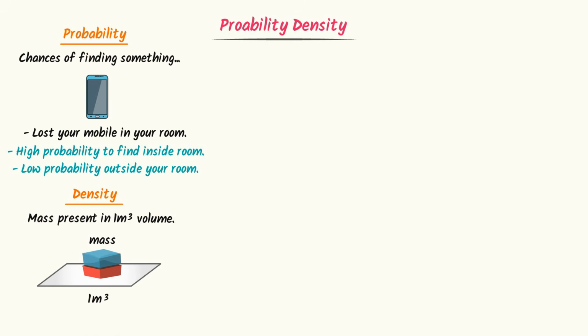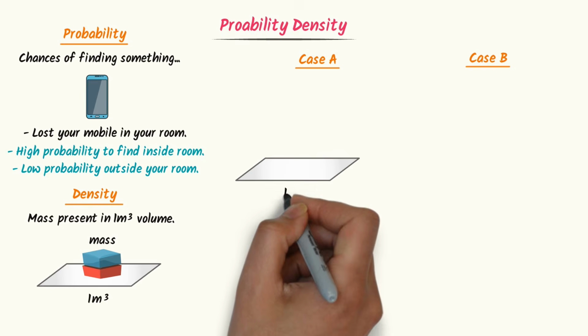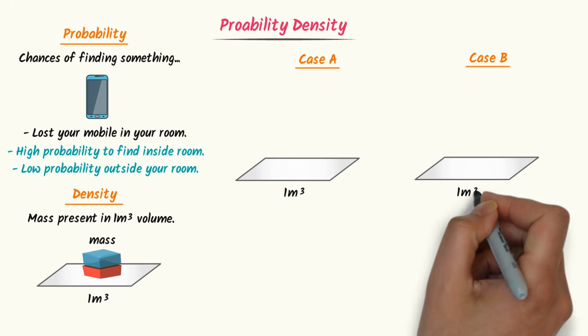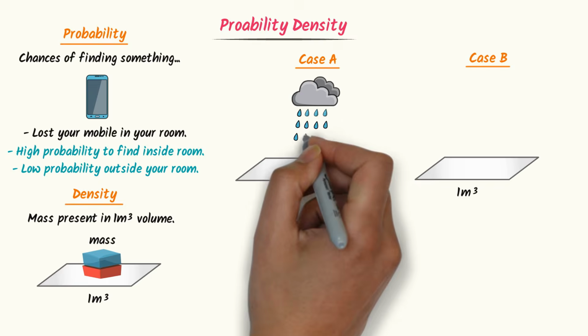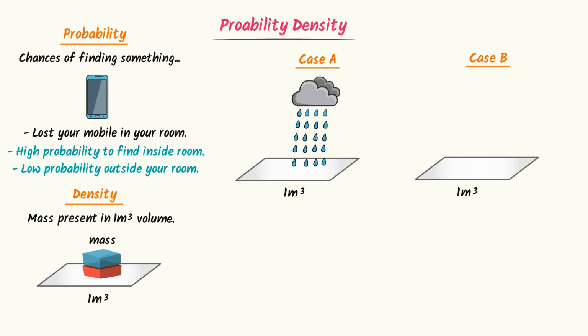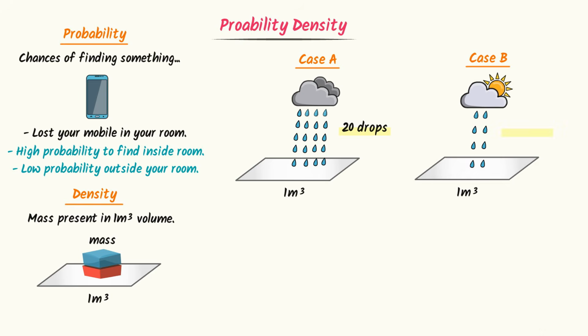Now to understand it deeply, consider this daily life example. Let's consider two cases A and B, 1 meter cubed volume and 1 meter cubed volume. In case of A, let the 1 meter cubed volume receive 20 raindrops. In case of B, let the 1 meter cubed volume receive 5 raindrops. Now listen carefully, because it will make you a master in quantum mechanics.